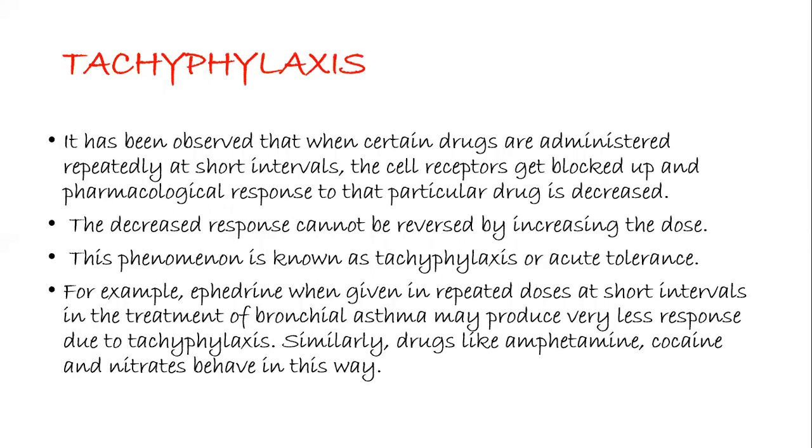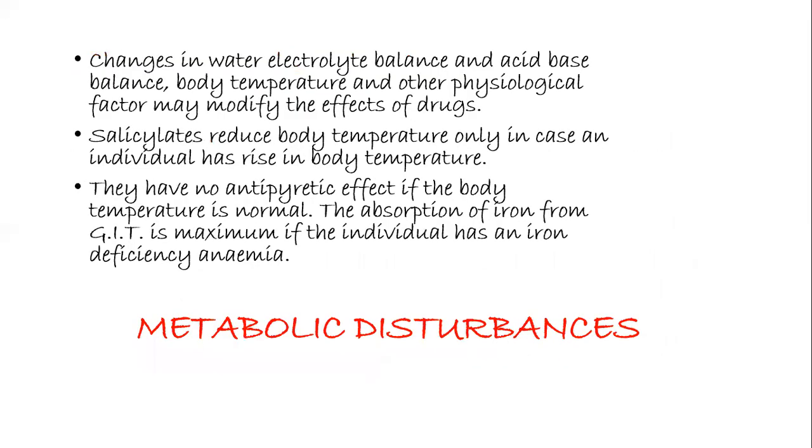The next factor is tachyphylaxis. It is observed that when certain drugs are administered repeatedly at short intervals, the receptors get blocked up and the pharmacological response to that particular drug is decreased. The decreased response cannot be reversed by increasing the dose, and this phenomenon is known as tachyphylaxis or acute tolerance. For example, when ephedrine is given in repeated doses at short intervals in the treatment of bronchial asthma, it might produce very little response due to tachyphylaxis. Similarly, drugs like amphetamine, cocaine, and nitrates behave in the same way.